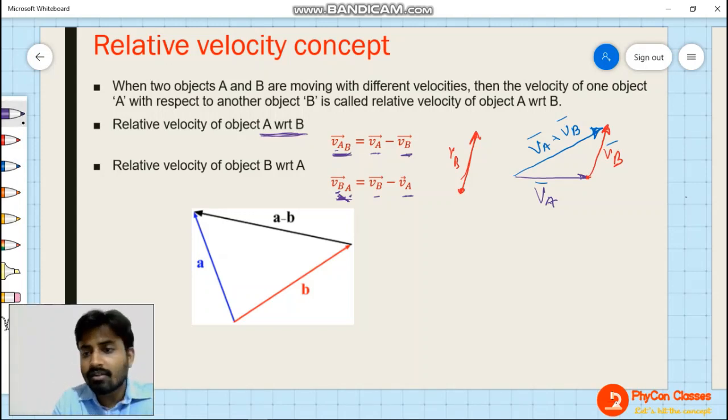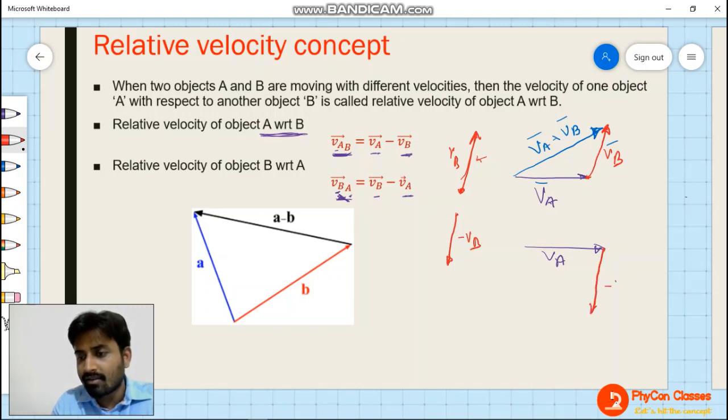What we need to do is draw VA, then draw minus VB. How to draw minus VB? If this is VB, then minus VB will be in the downward direction, just the opposite direction. To find VA minus VB, draw VA, then draw VB in the negative direction. That means it is minus VB.